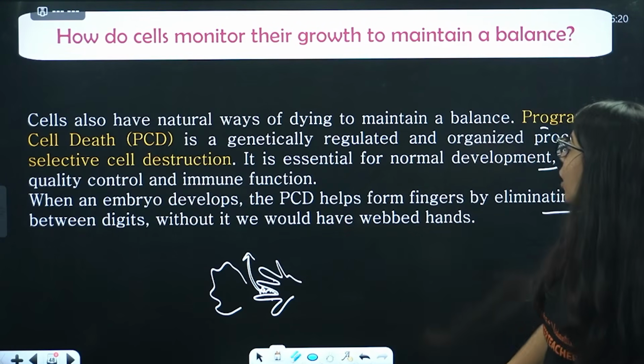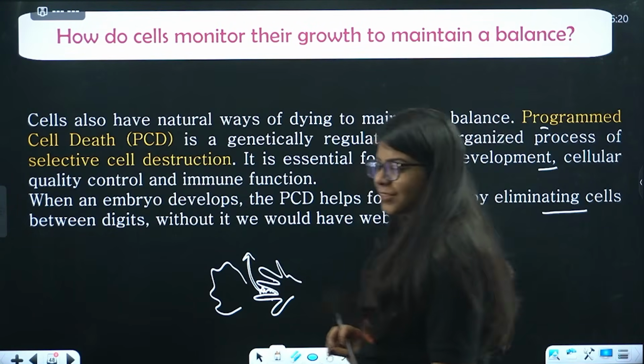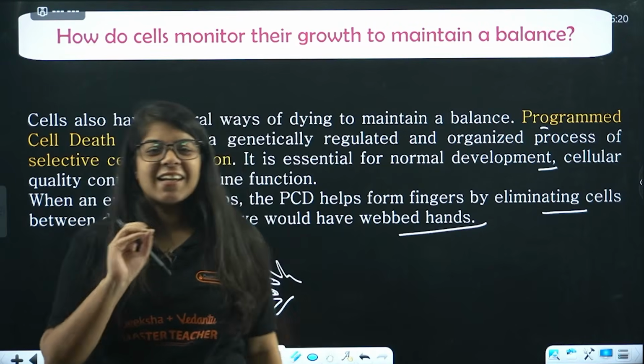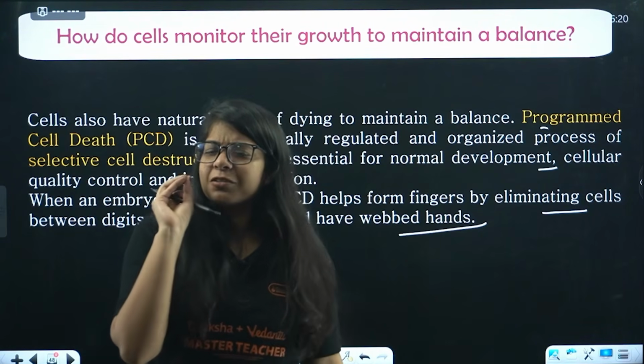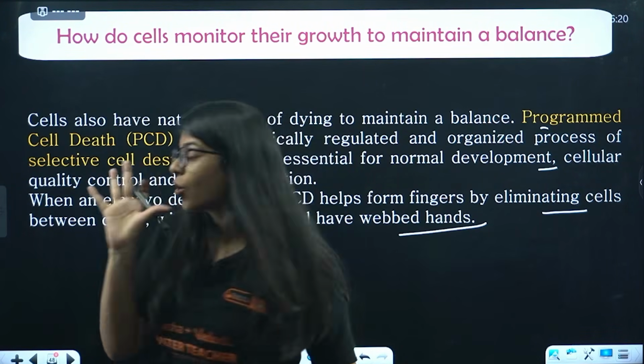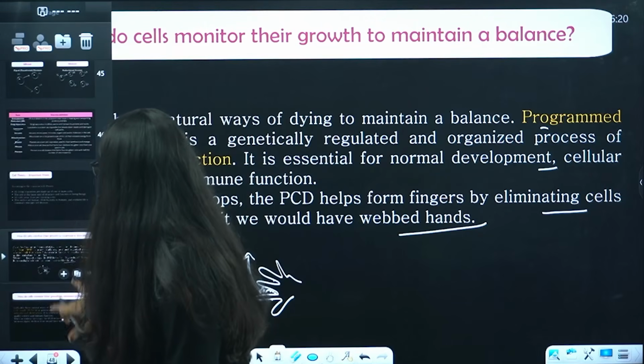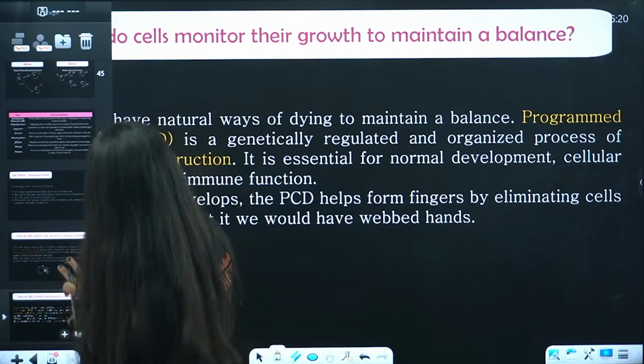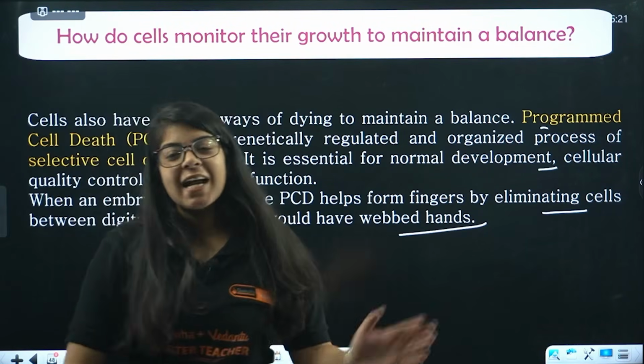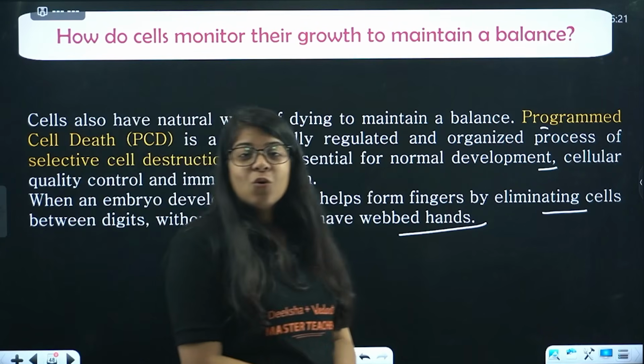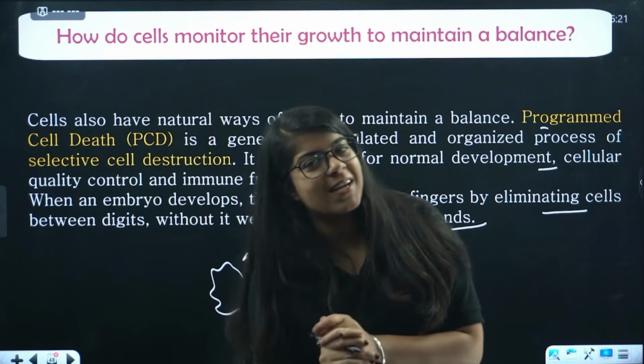Without it we would have webbed hands, right? That is really curiously created to make you answer or question so many things, right? That is it, bacha. This is the same thing. I repeat it back. Okay, that is it, bacha. That was your whole cell chapter. I hope you understand it better.